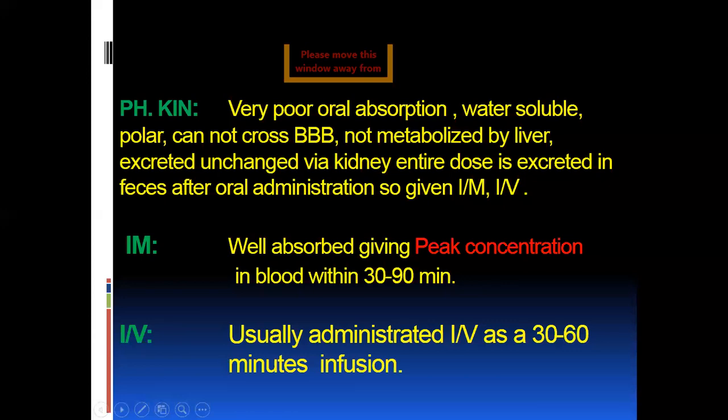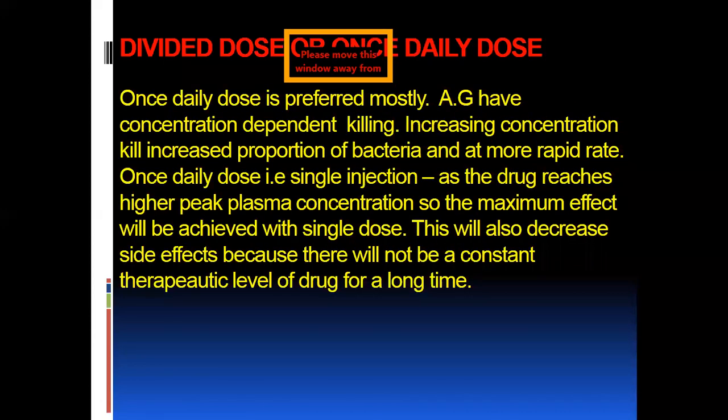Now the question is how aminoglycosides are given: either in divided doses or as a once daily dose. Once daily dose is preferred mostly. Why? Because aminoglycosides have concentration dependent killing.